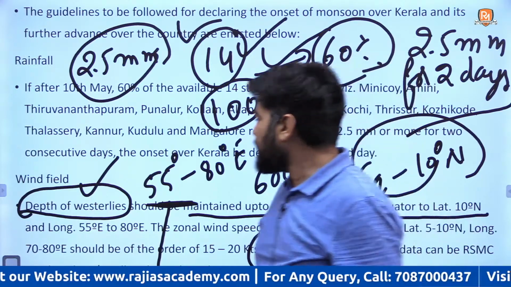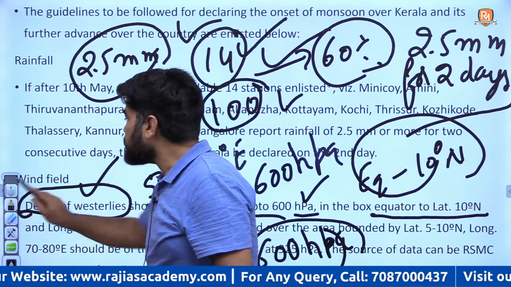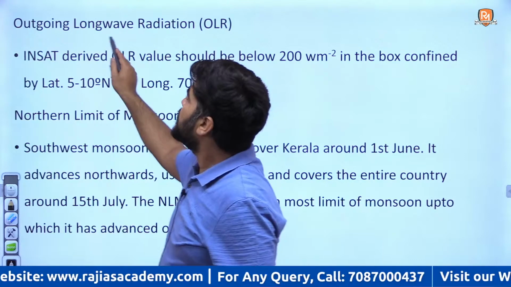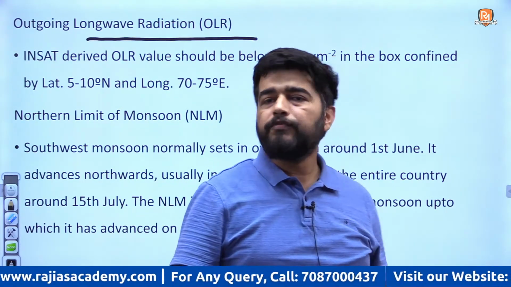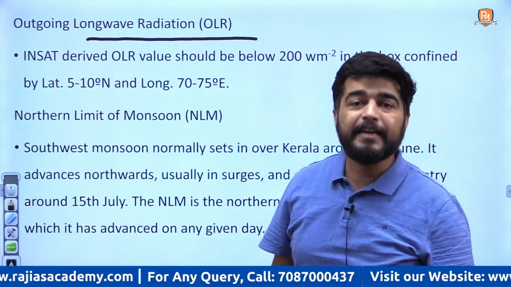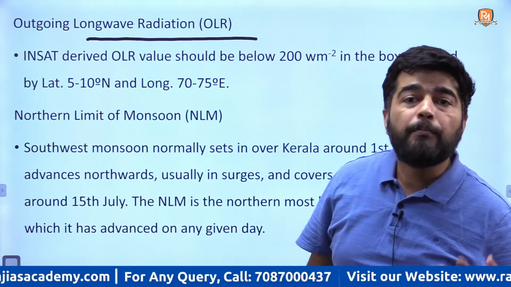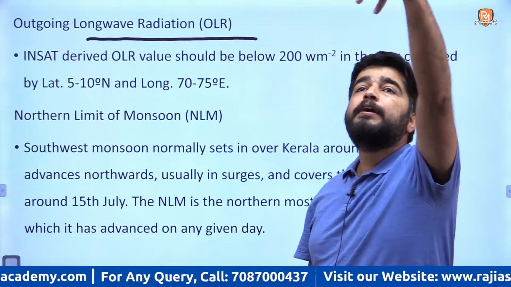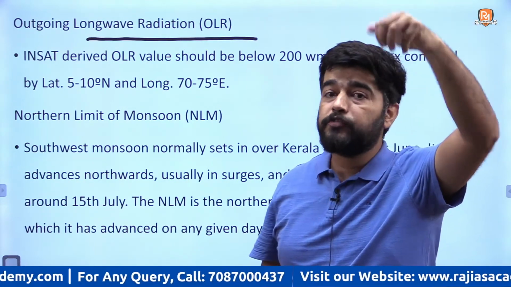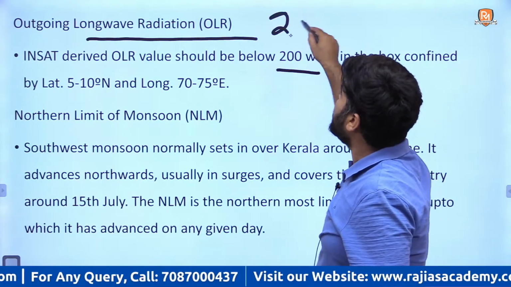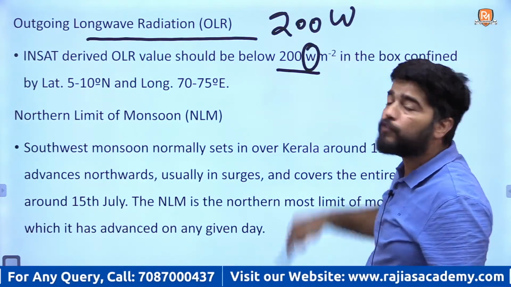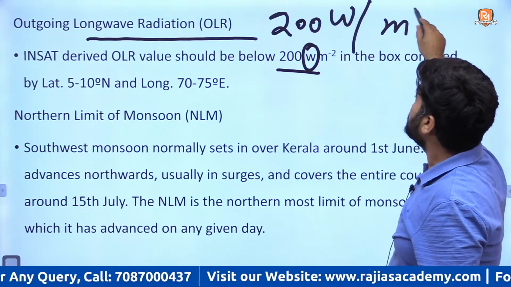Fine. Then the third condition. Got this or not? Third condition is outgoing long wave radiation. What is outgoing long wave radiation? Terrestrial radiation of Earth. The amount calculated in the upper atmosphere, listen carefully, should be less than 200 watt per meter square.